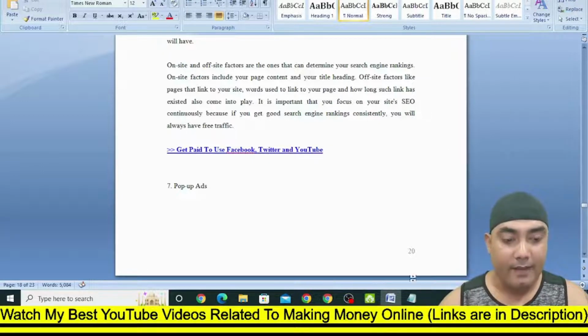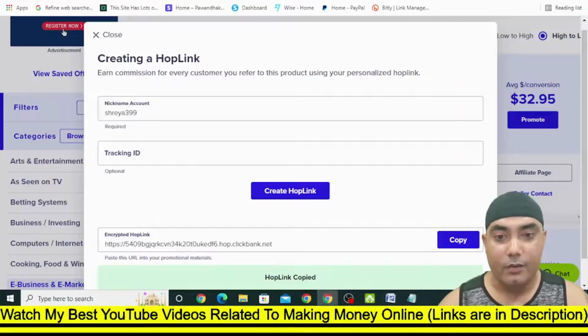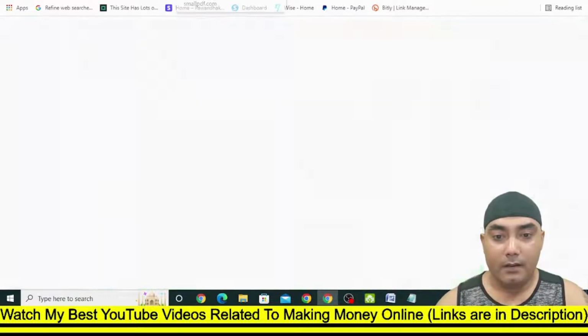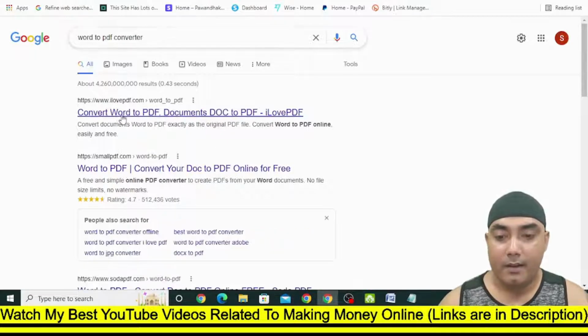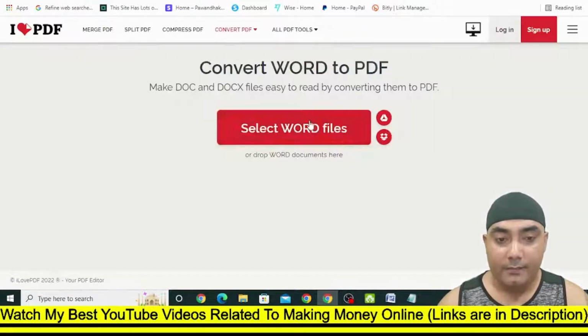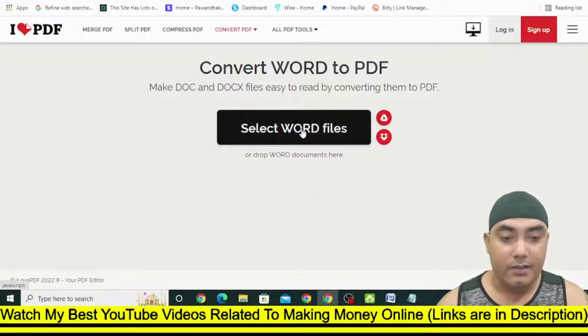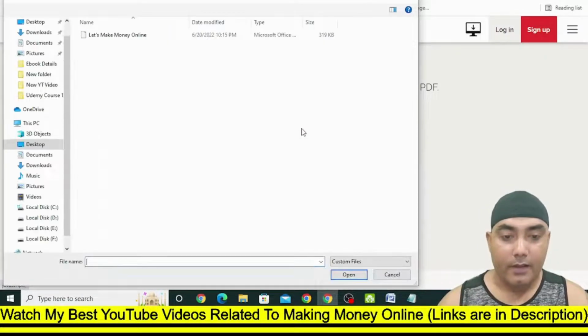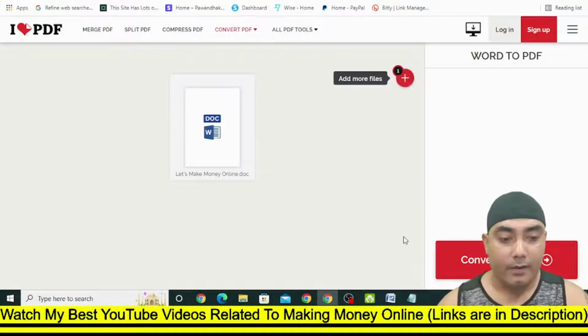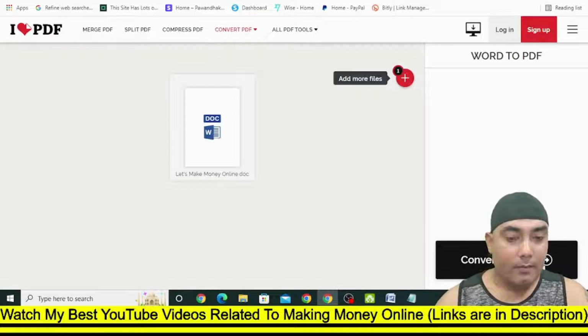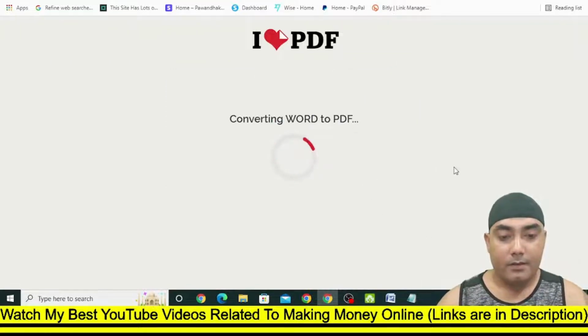Save this file, and then again go to Google and search for Word to PDF. Select this one, convert Word to PDF. Once you click on that, you'll see this kind of interface. Click on select Word files so that we can convert our Word file to PDF, and click on open. Then click on convert to PDF. Let's wait for some time.